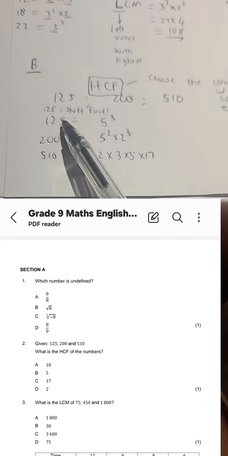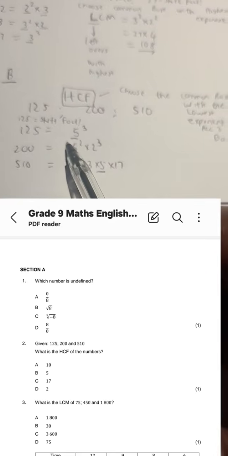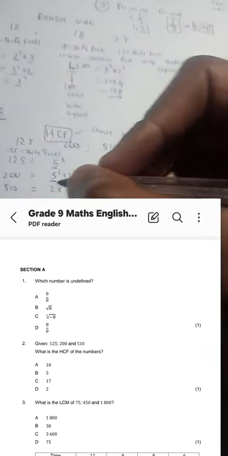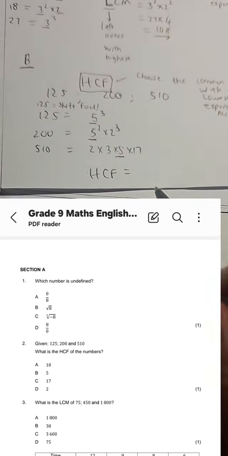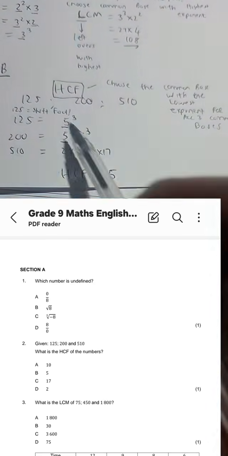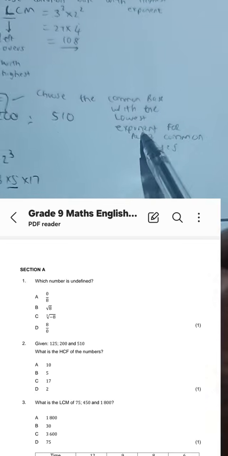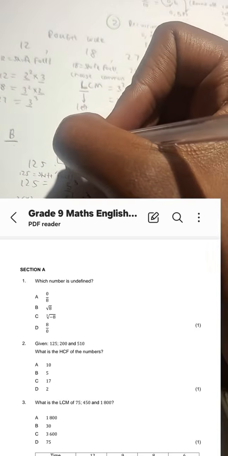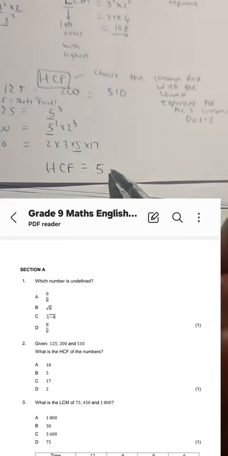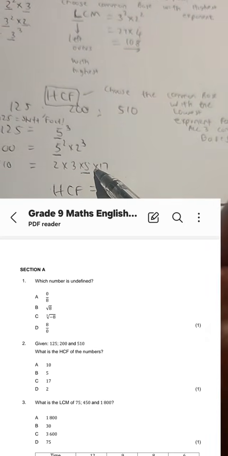So let's see. Here for 125, 500, and 510, what is common for all 3? 5, 5 is common for all 3. There's nothing else that is common for all 3. So when we identify the highest common factor, we choose the common base with the lowest exponent. Remember, for highest common factor, we don't choose the highest exponent. We choose the one that has the lowest exponent.